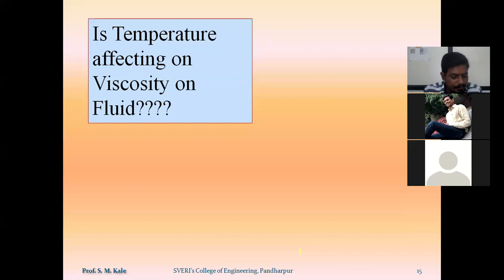Now the question is: will temperature affect the viscosity of a fluid? Similar to the previous question related to specific weight or weight density, where we saw whether temperature and pressure have an effect on the specific weight of the fluid, in line with this, will temperature have any effect on the viscosity of a fluid? Yes or no? What do you think? Write in the chat box.